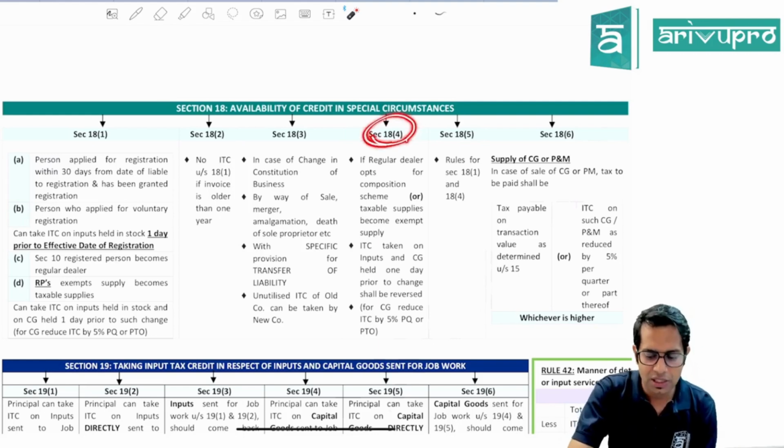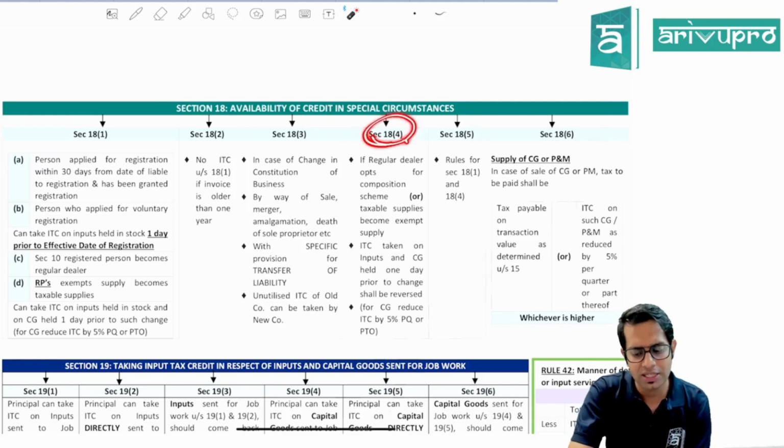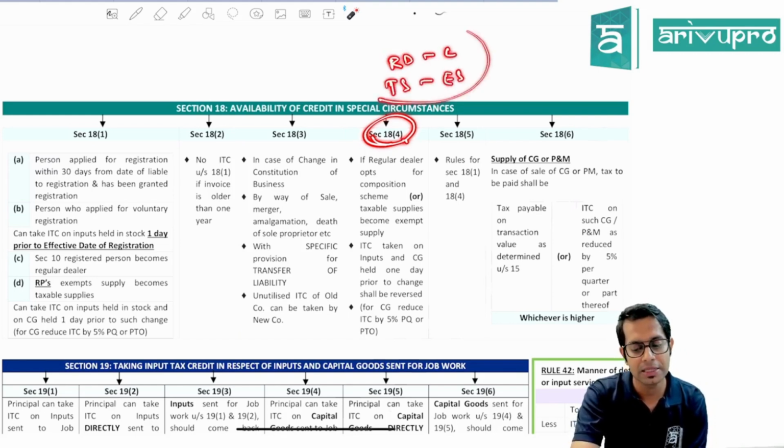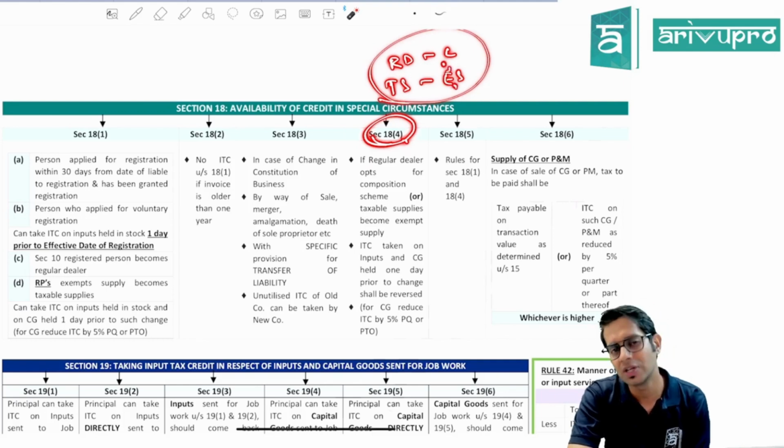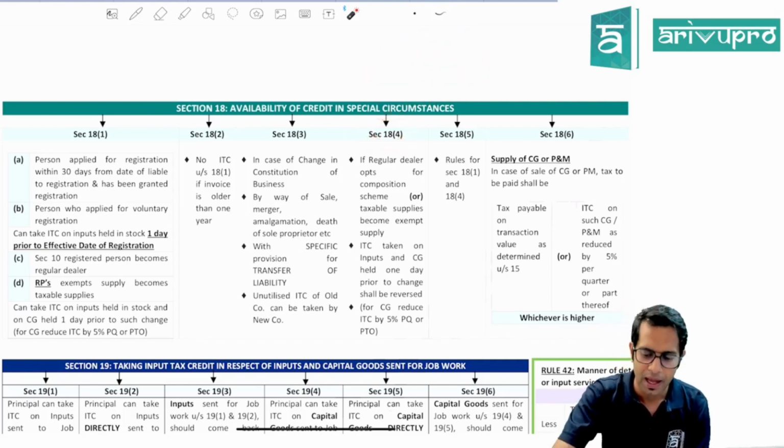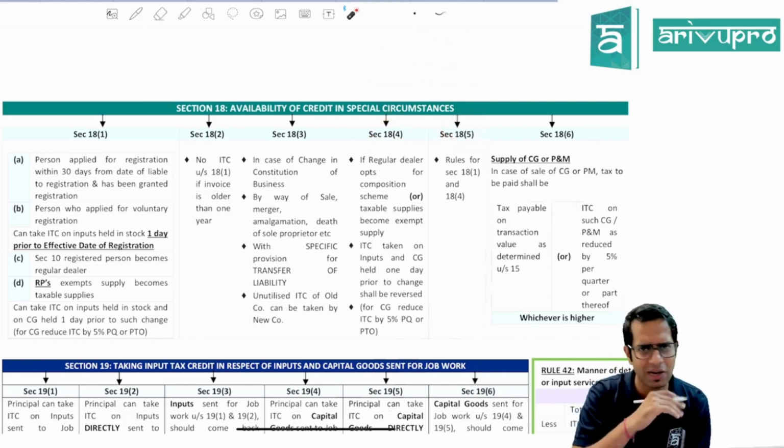Section 18 subsection 4 talks about reverse cases. What are these reverse cases, sir? Wherein a regular dealer is becoming a composition dealer, or taxable supplies become exempt supplies, then these people will have to reverse the input tax credit proportionately. And 18.5 talks about rules for 18.1 and 18.4.